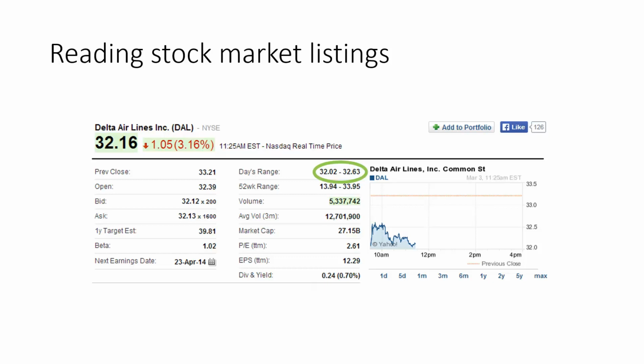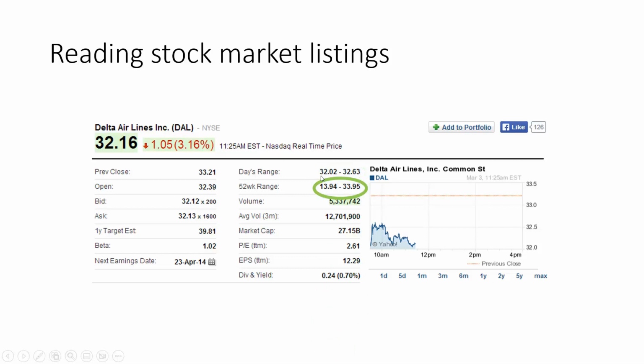Well, they are important if you're a stockholder, obviously, but the day's range is important for any other person who's interested in Delta Airlines stock. So today the stock price traded between 32.02 and 32.63. So although it opened at 32.39, it touched a high of 32.63 and went as low as 32.02 before settling in at its current price of 32.12.